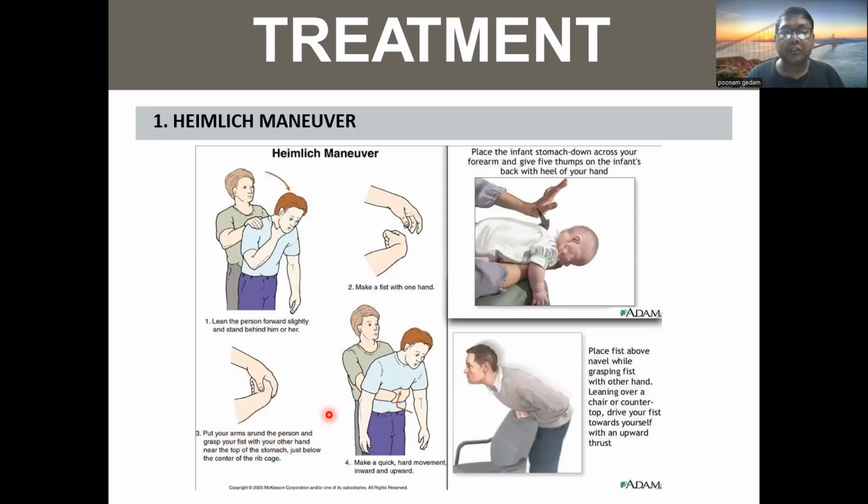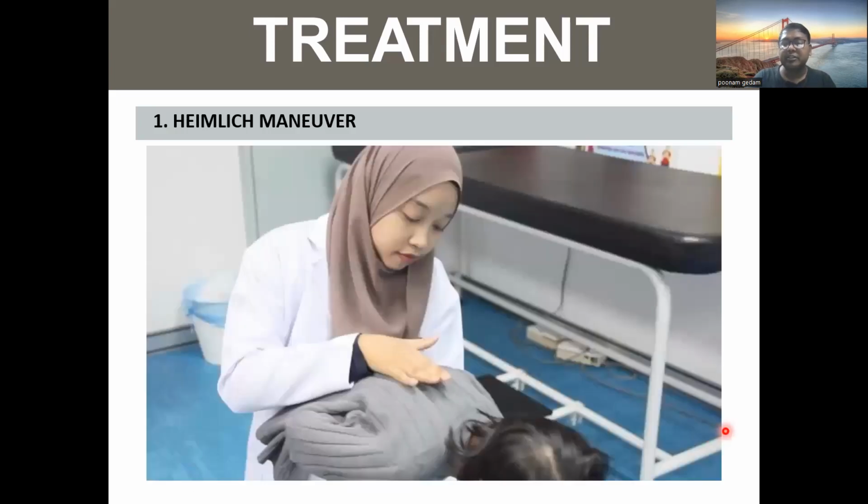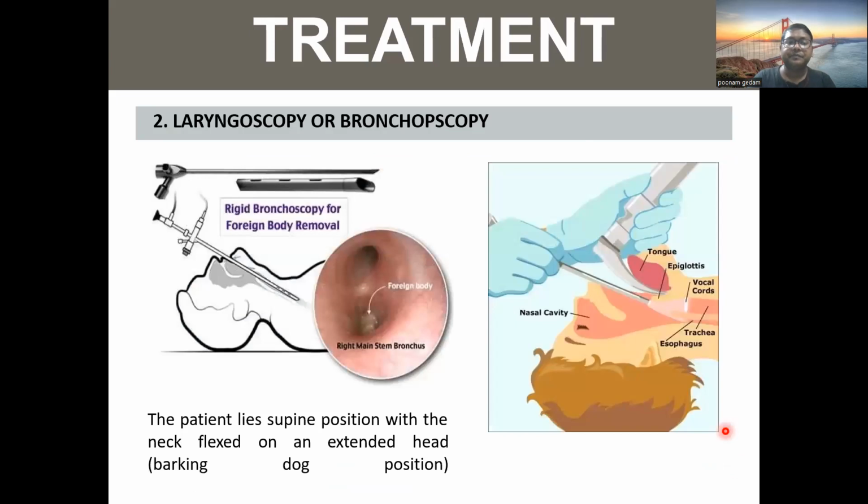Grasp your fist with your other hand near the top of the stomach, just below the center. Make a quick hard movement upward and downward. Or if it is an infant, place the infant stomach down across your forearm and give thumps on the infant's back with the heel of your hand. Place the fist above the navel while grasping the fist with the other hand, leaning over a chair or countertop. Drive your fist towards yourself with an upward thrust. So this is the Heimlich maneuver being given.